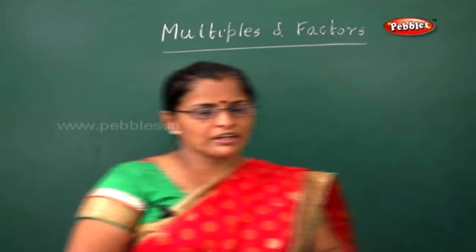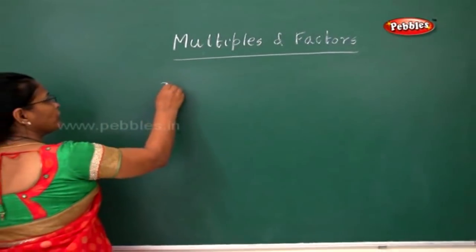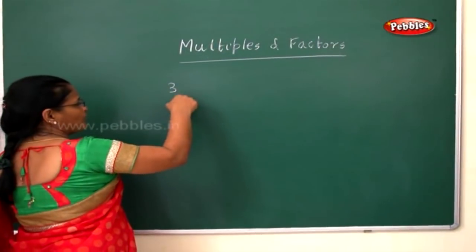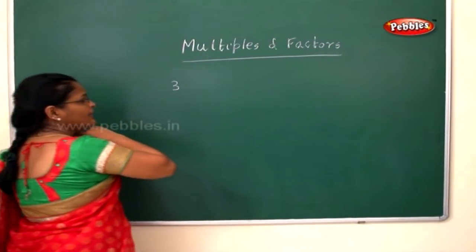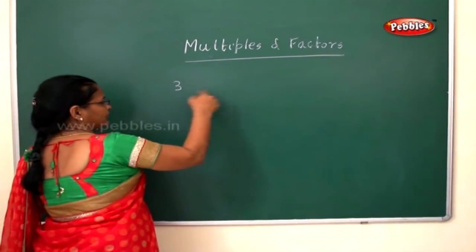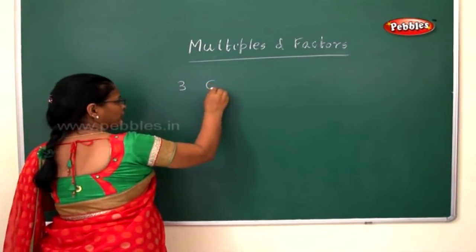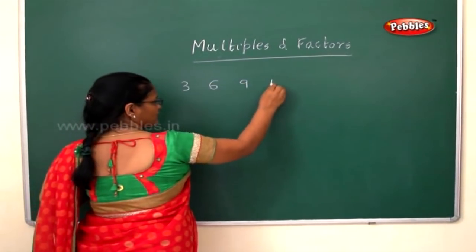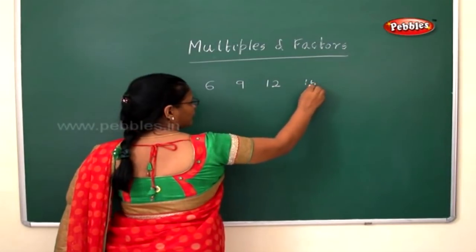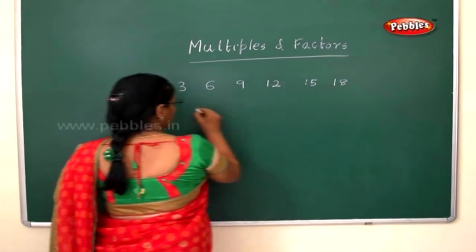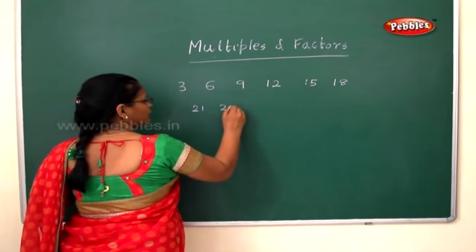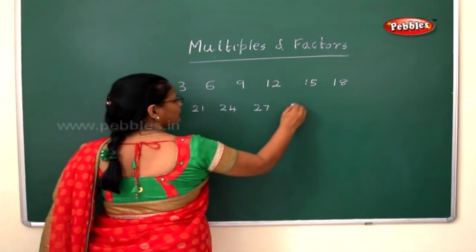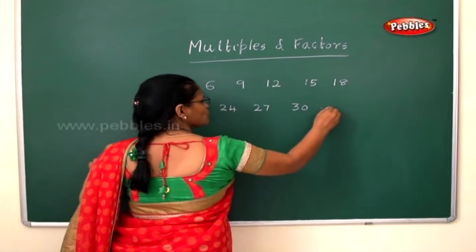What did Taj get? Number 3. So he started keeping the stone wherever he reached and writing the numbers on paper: 3, 6, 9, 12, 15, 18, 21, 24, 27, 30 and so on, till 50.